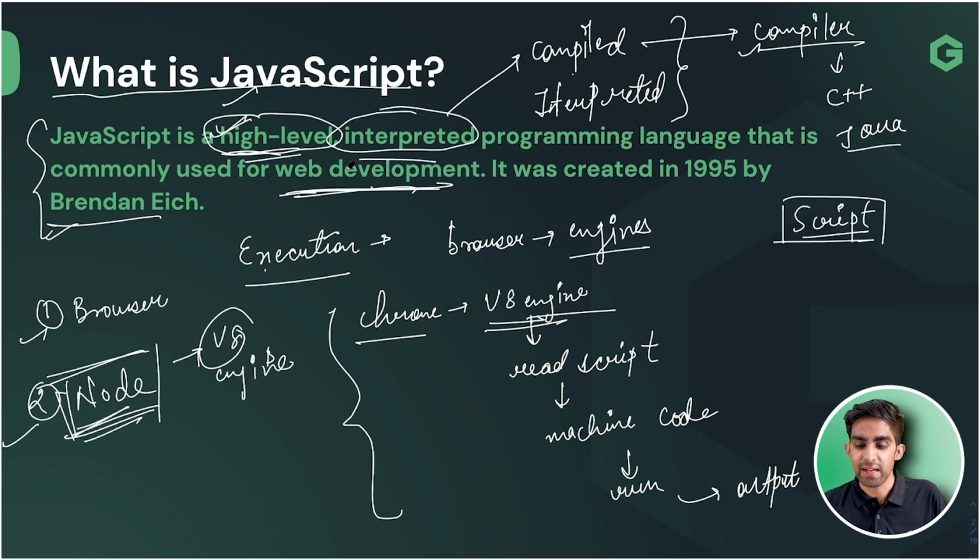We have seen these definitions, team, who created it in 1995, Brendan Eich created it, team. After that, what is high level, which is user friendly, low level, which is machine friendly, team. Interpreted is what, team? Basically we are having two types of languages, compiled and interpreted. Compiled using a compiler, interpreted is going to be executed line by line, team.